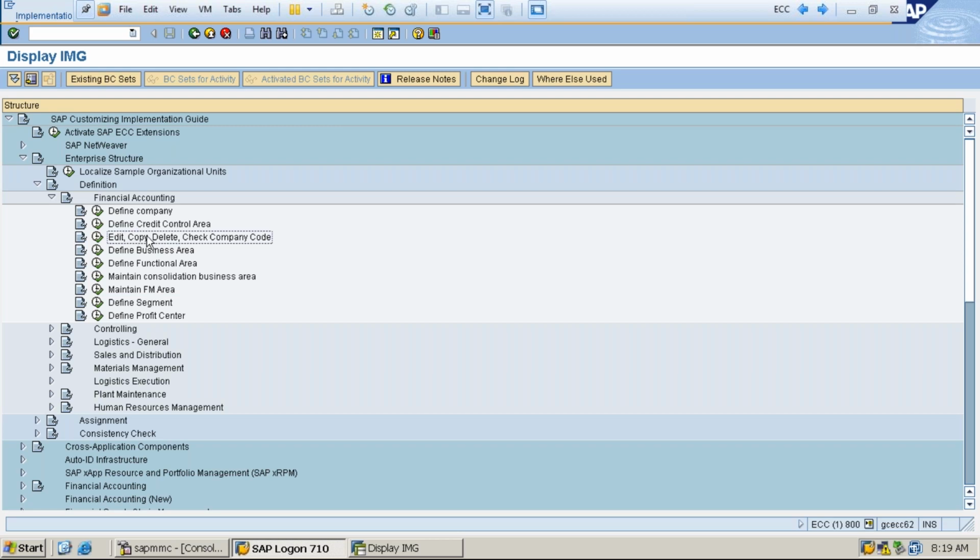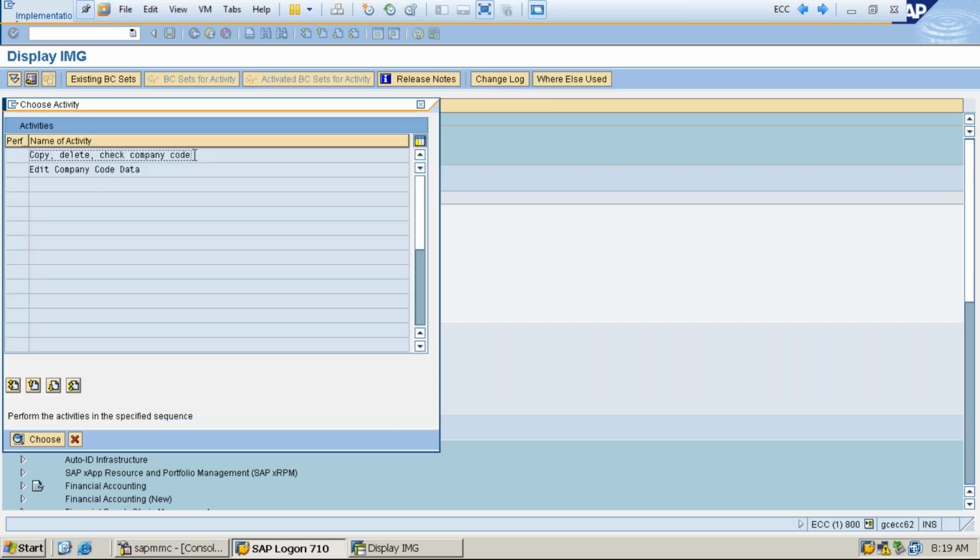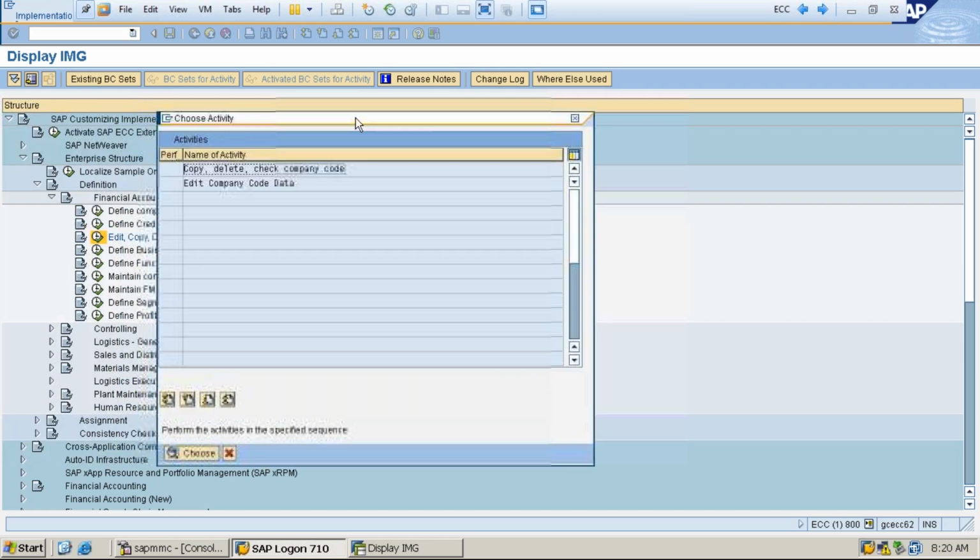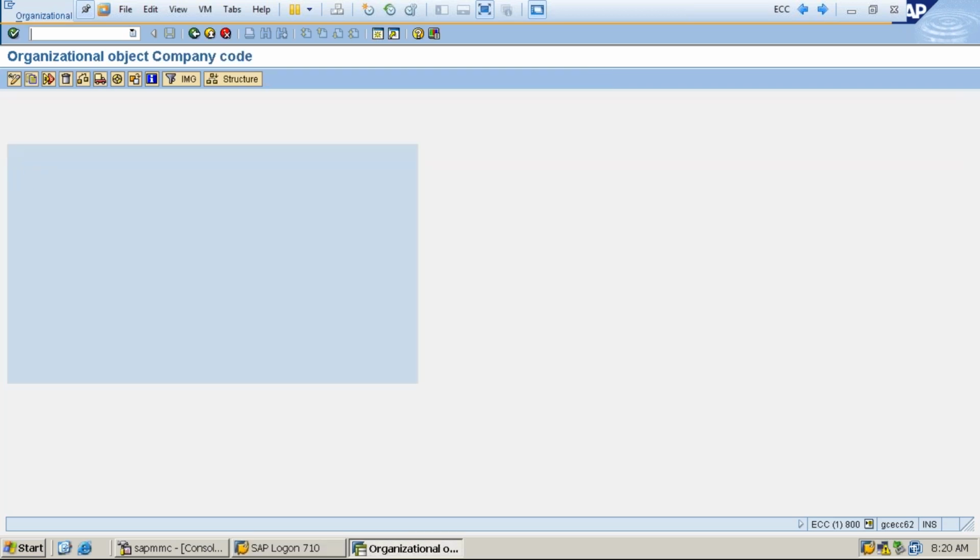So how to define the company code? After expanding it, I can see a clock symbol, so I have to click on this one. It will open another screen. It will come up with a different screen. See this one, and here there are two options. One is copy, delete, check company code. The second one is edit company code data. Let me double click on copy, delete, check company code. The screen will come up like this.